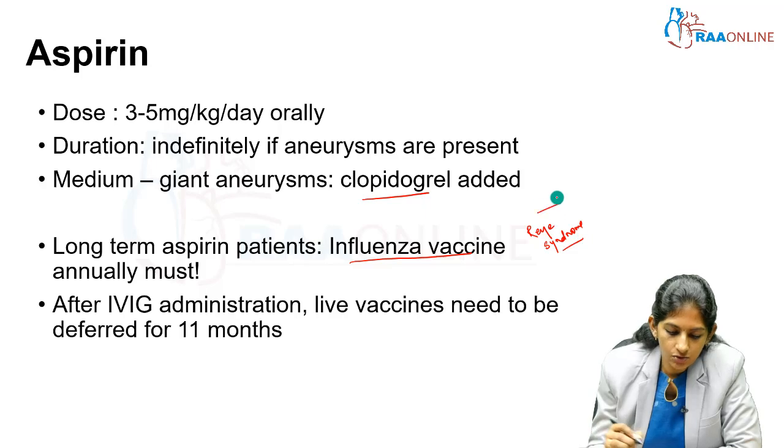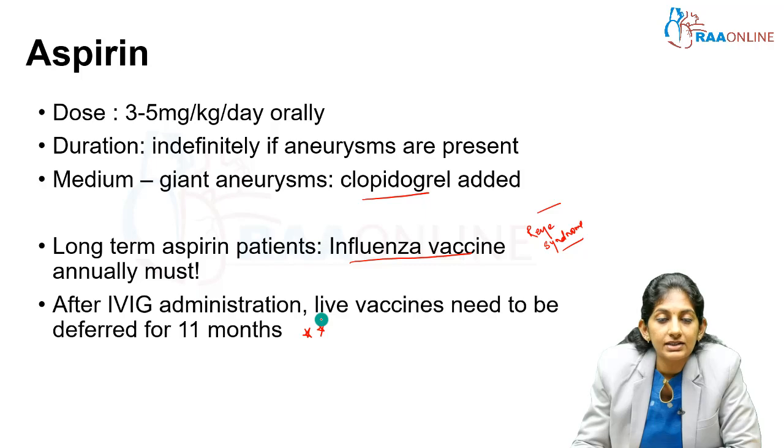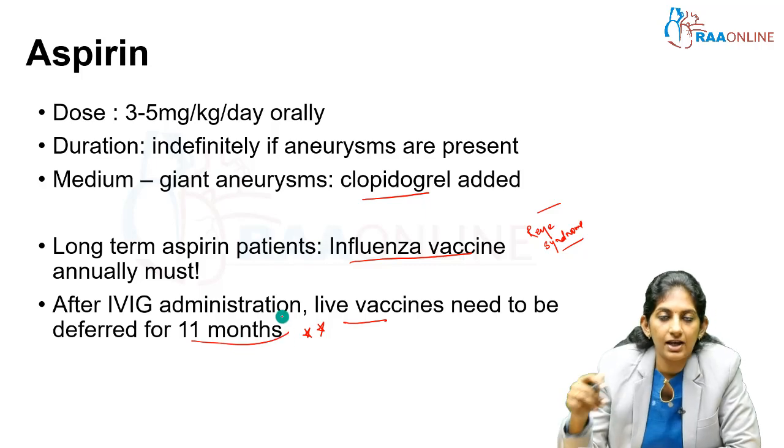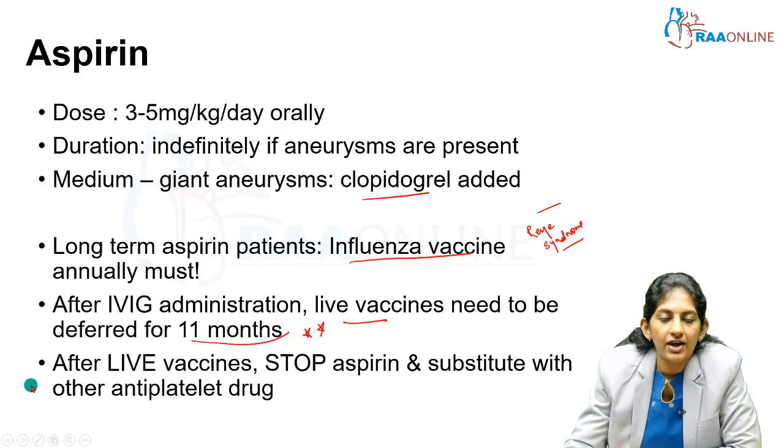And again, this is one of the common questions by examiners and by the parents themselves. Doctor, I need to vaccinate my child. IVIG has been given. When should I vaccinate? Live vaccines need to be deferred for 11 months after the IVIG infusion. So this is very, very important. And yes, after the live vaccine, stop aspirin and you can substitute with other antiplatelet drugs.